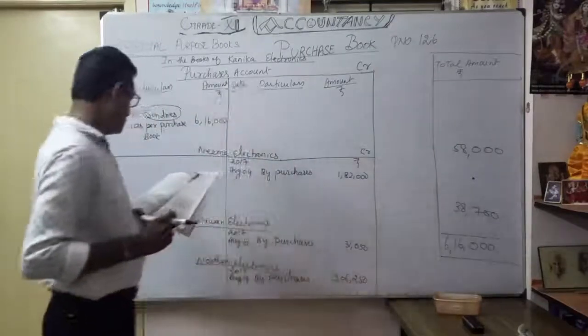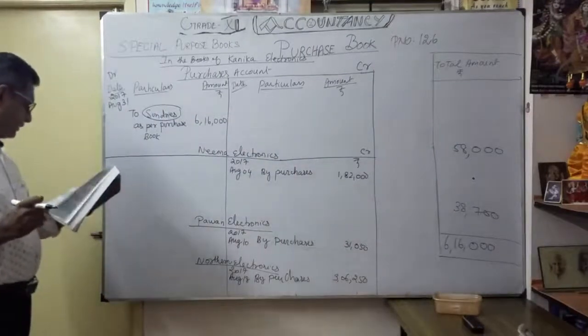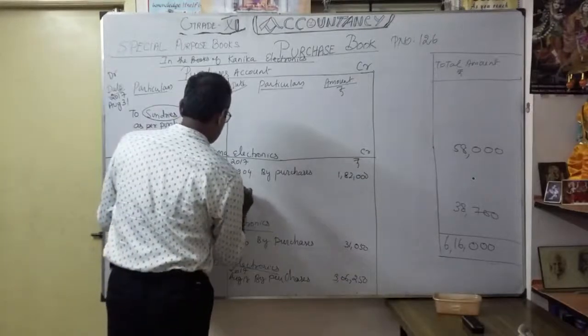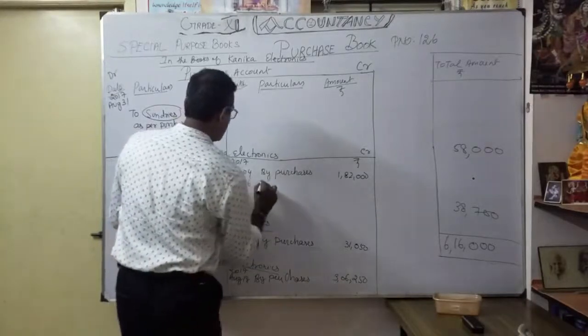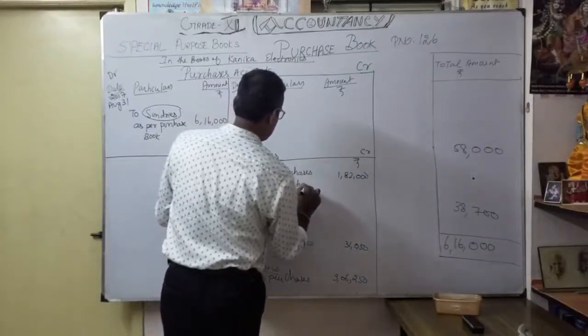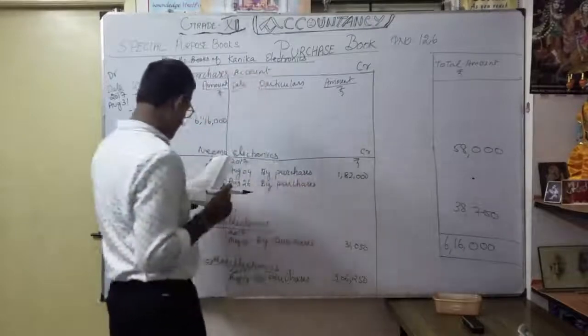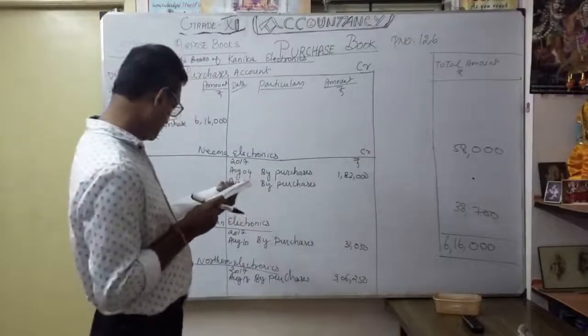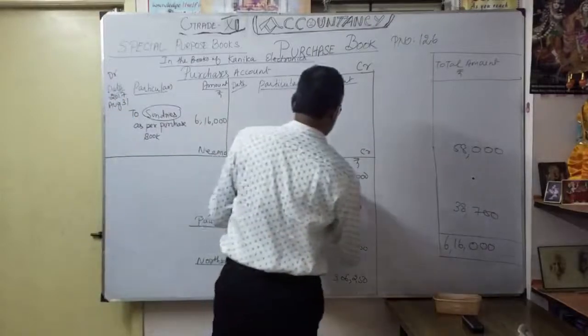Then August 26, Nima Electronics. Already open, correct? So August 26, by purchases. How much? Not 54, it is 58,000. That is very important. 58,000.